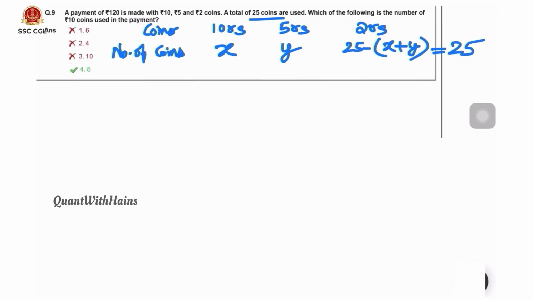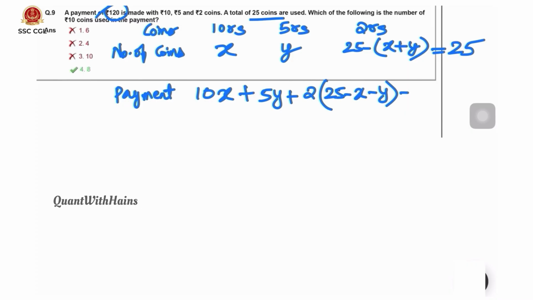Here another information is given: a payment of 120 rupees is made. That means payment is 10 into x plus 5y plus 2 into (25 minus x minus y) should be equal to 120. Which of the following is the number of 10 rupees coins used? 10 rupees is x. We need to find x.